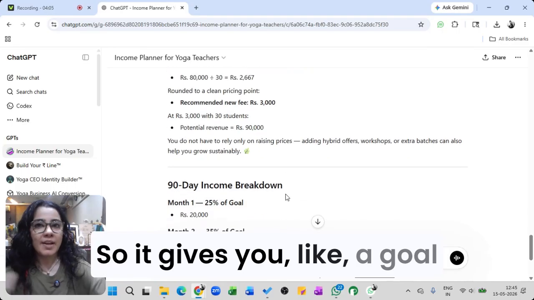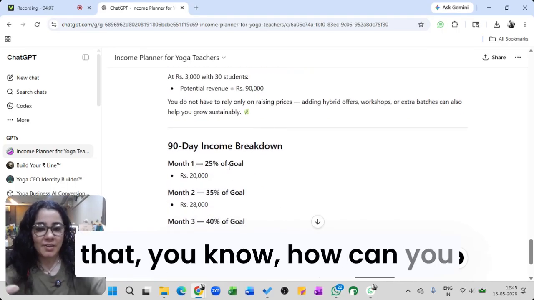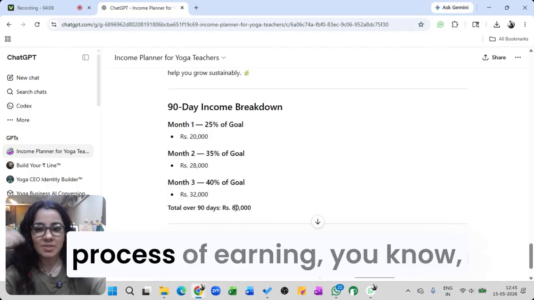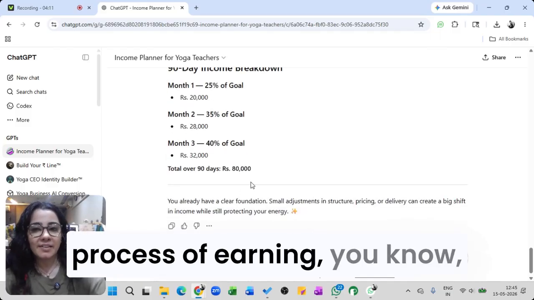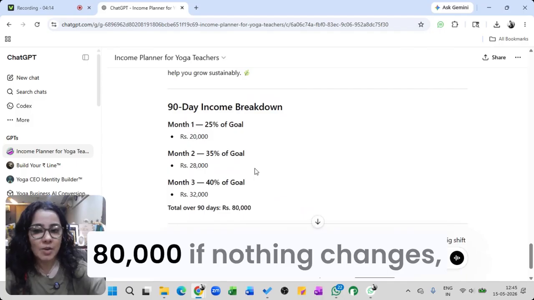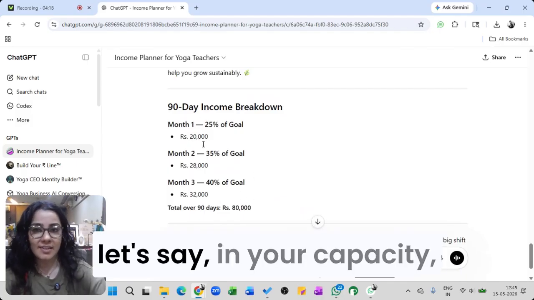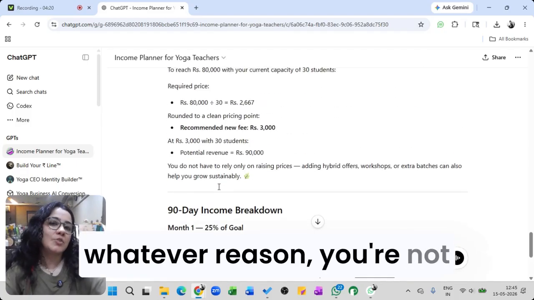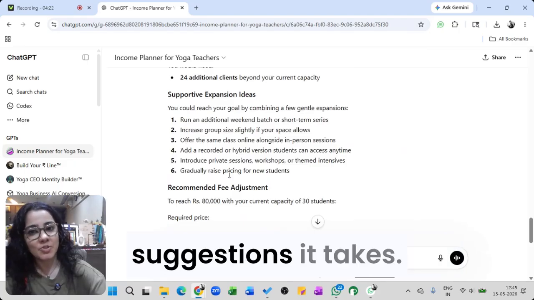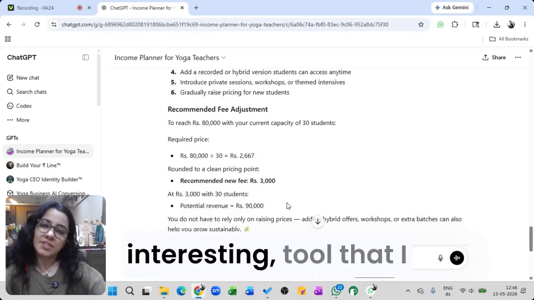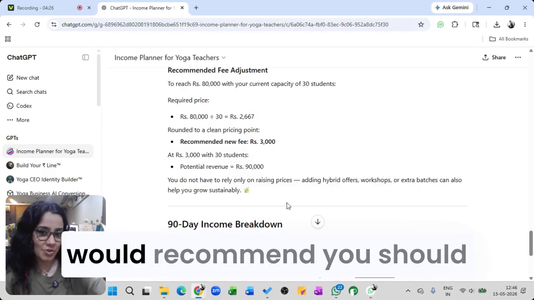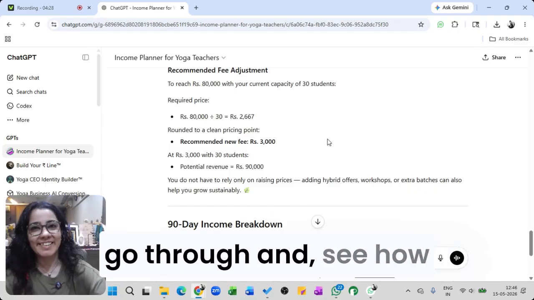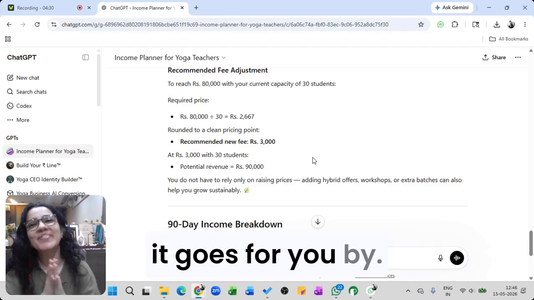So it gives you a goal and shows how you can go through the entire process of earning 80,000 if nothing changes in your capacity, or you don't introduce any other classes, or for whatever reason you're not able to implement any of the suggestions. It's a very, very interesting tool that I would recommend you go through and see how it goes for you. Bye.